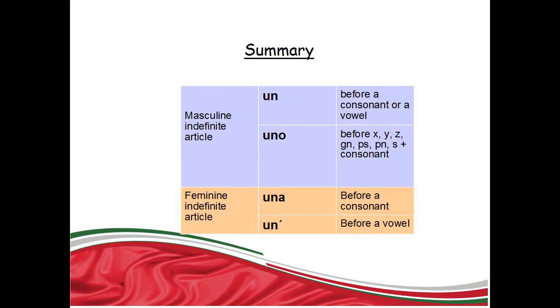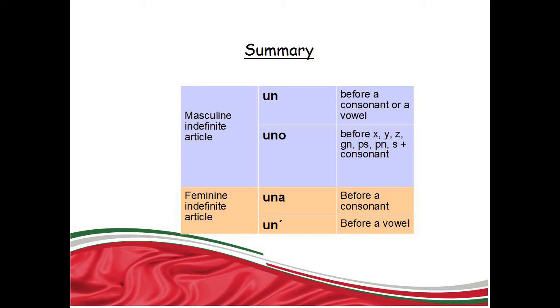Let's see the summary of this lesson quickly. In Italian, there are 4 indefinite articles. 2 of them are masculine and 2 are feminine. The masculine indefinite articles are always used before masculine nouns. Un is used before a consonant or a vowel.